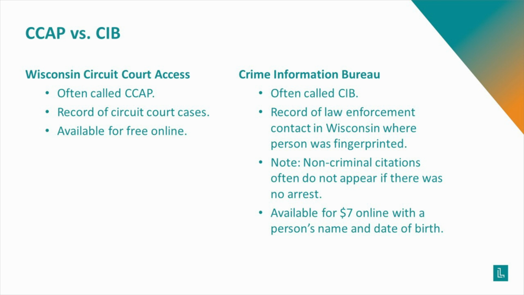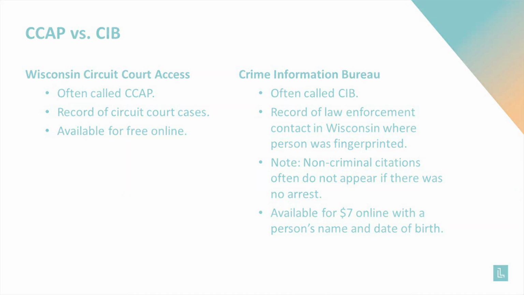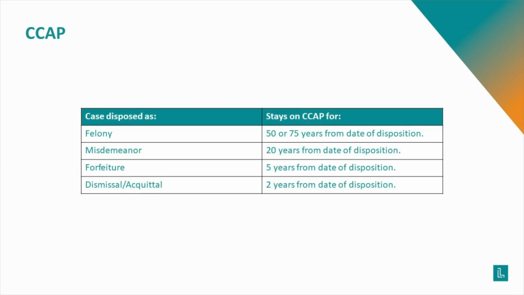If you got arrested but were not actually charged with anything, that arrest usually won't appear on CCAP. If you got arrested but the charges were dismissed or you were found not guilty, that case will usually be aged off on CCAP after 2 years from the date of the charges that were either dropped or you were found not guilty. If you were convicted of a crime or of a forfeiture, a ticket, or a municipal citation in a circuit court, those convictions will stay on CCAP for longer.